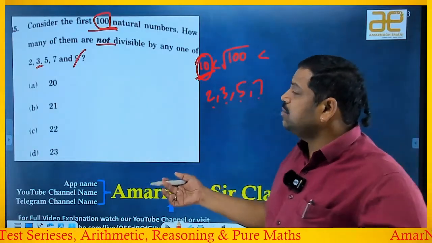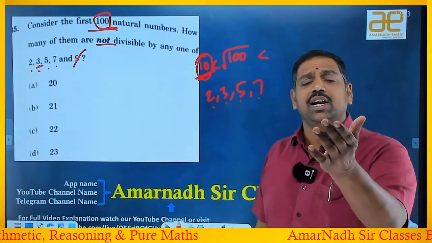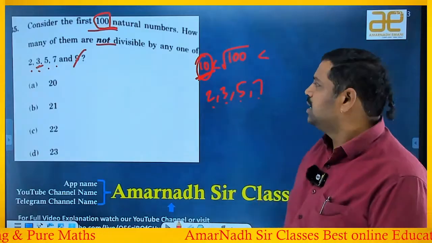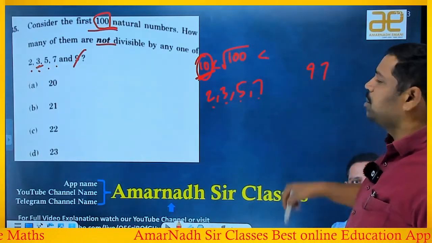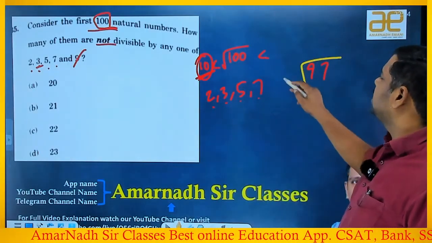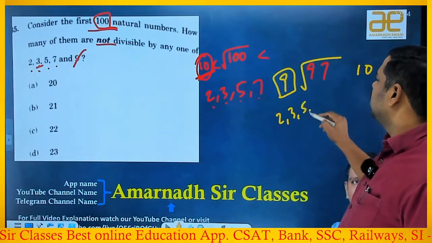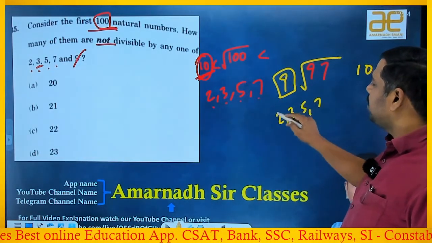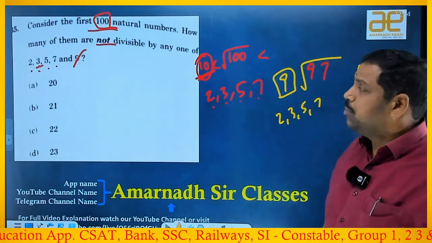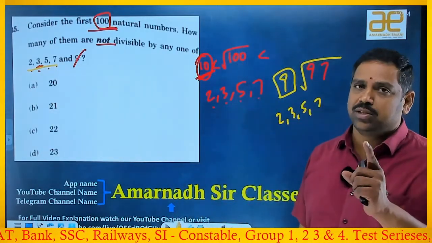You are asking the same question, which are not divisible by 2, 3, 5, 7. Means indirectly you are saying that you need prime numbers. Yes or no? What is a prime number? How can you verify that? We know that 97 is a prime number, right? How do we identify it is a prime number? Just find the square root of it. It lies between 9 and 10, right? Write the prime numbers below 9: 2, 3, 5, 7. If it is not divisible by any of these 4, it's a prime number. If it is divisible by at least 1, it is not a prime number. Our question is, it should not be divisible by any of the 4. That means that definitely you need only the prime numbers.